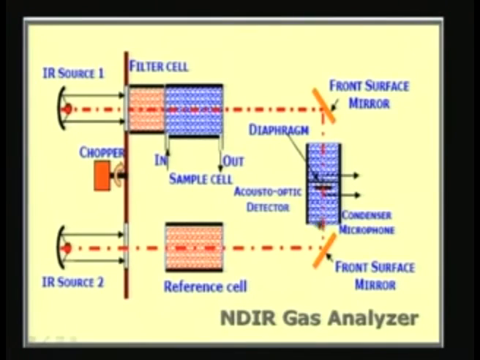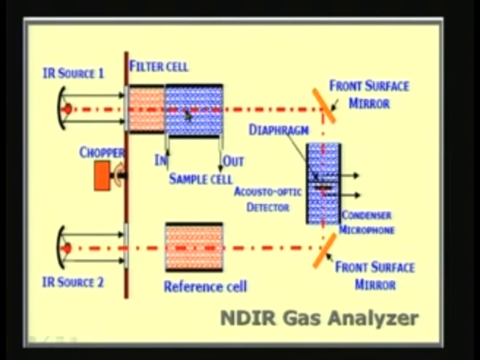So, now let us look at how the NDIR gas analyzer is actually constructed. It usually consists of two sources, IR source 1 and IR source 2. We use a reference cell, a sample cell, and also what is called a filter cell. The filter cell is an important part of the instrument.